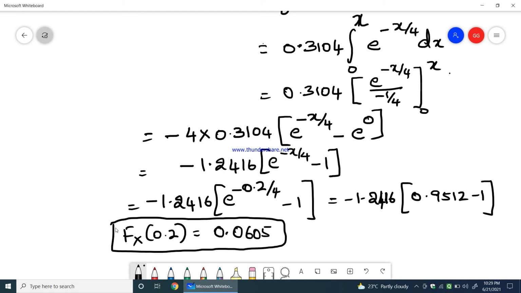So this is how we find out the CDF for a given PDF. So let us go with another problem now.